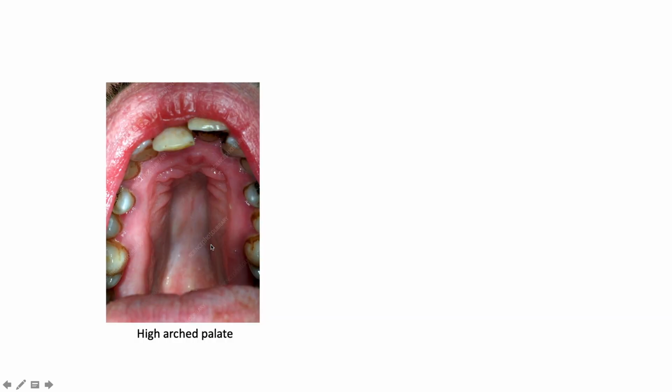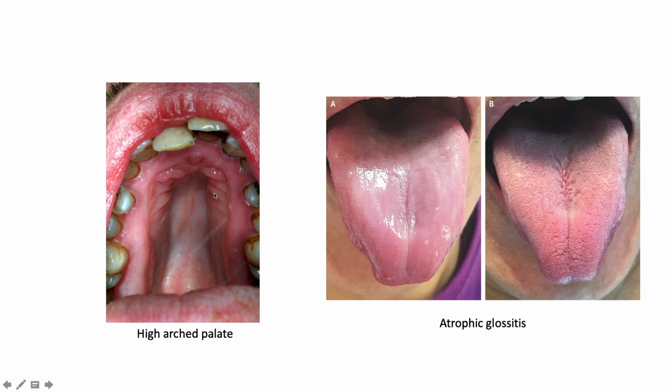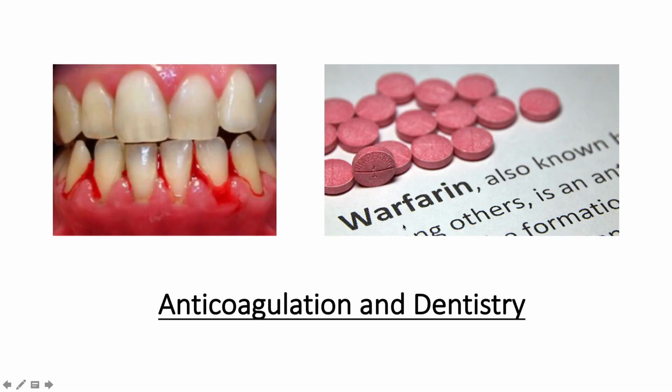Alrighty. This is an example of the high arch palate that we have in Marfan's. This is an example of atrophic glossitis. So on the right is a normal tongue, but on the left we can see atrophic glossitis in that there's basically no papillae. There's atrophy of your papillae, right?